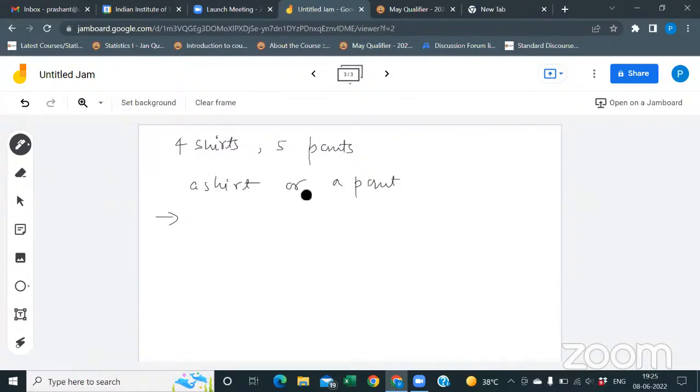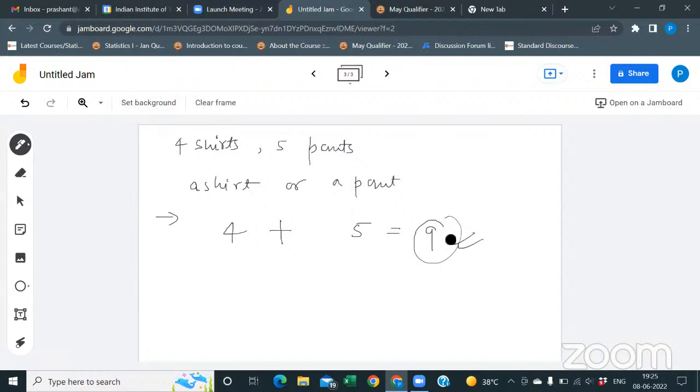In how many ways can you choose a shirt? 4 ways. And a pant? 5 ways. But I'm saying either a shirt or a pant, that means 4 plus 5, 9. You have 9 things out of which you can choose, so these are the total number of ways in which you can choose either a shirt or a pant.